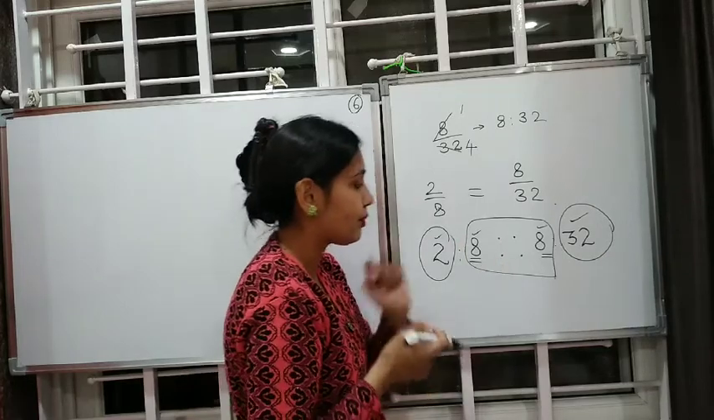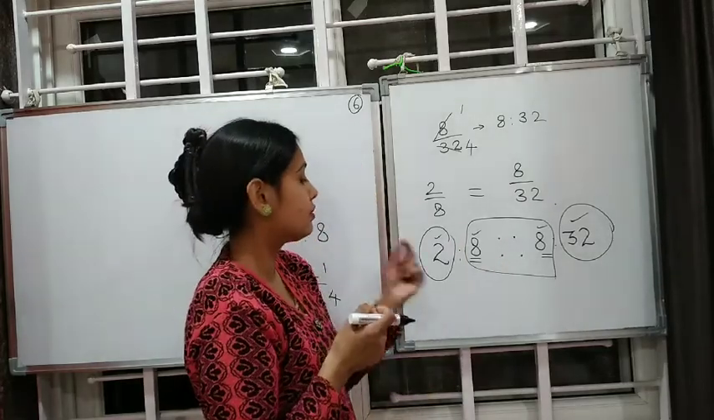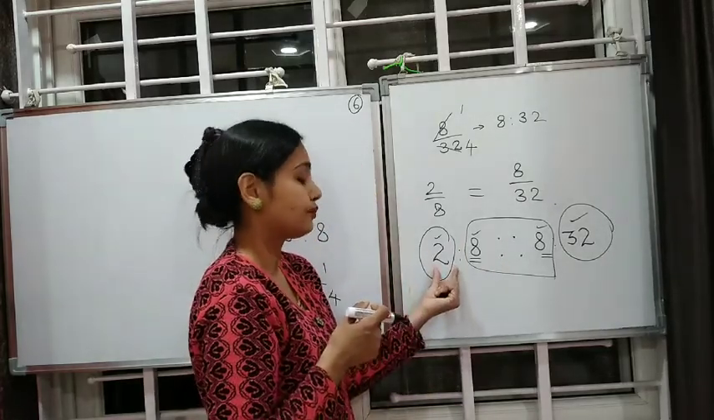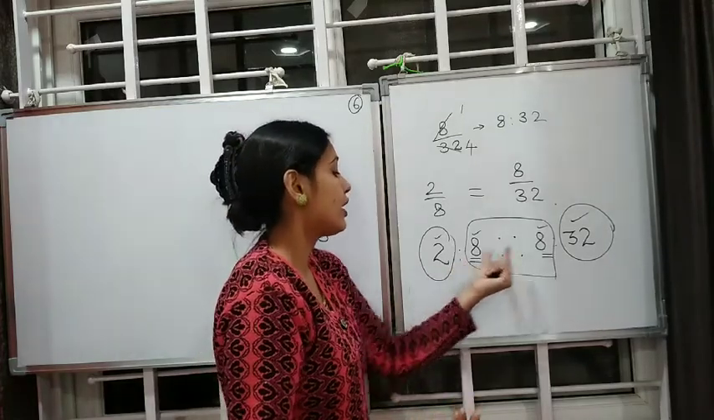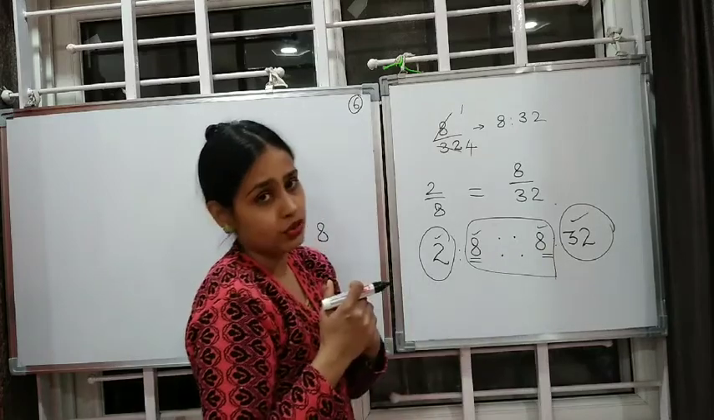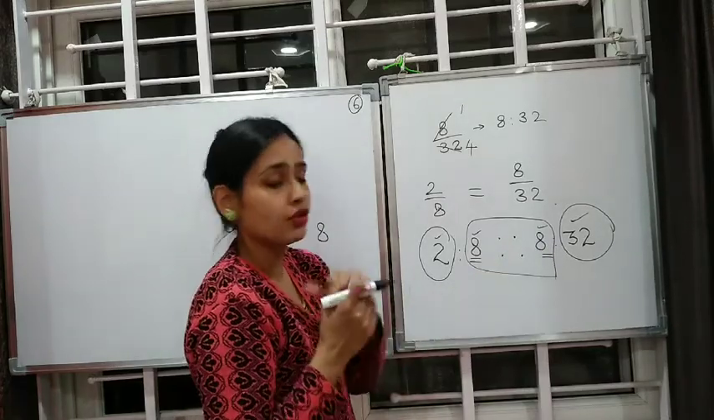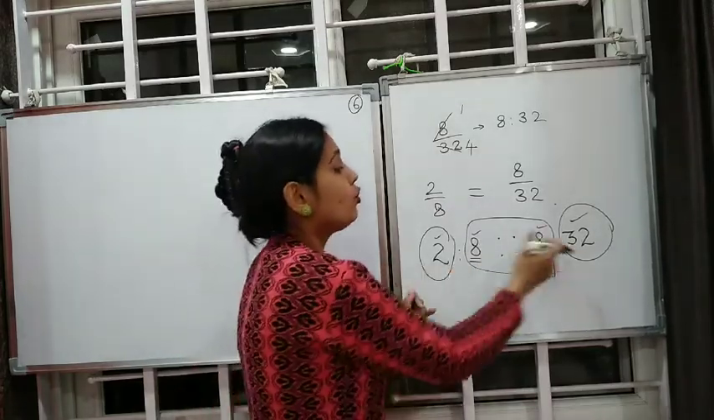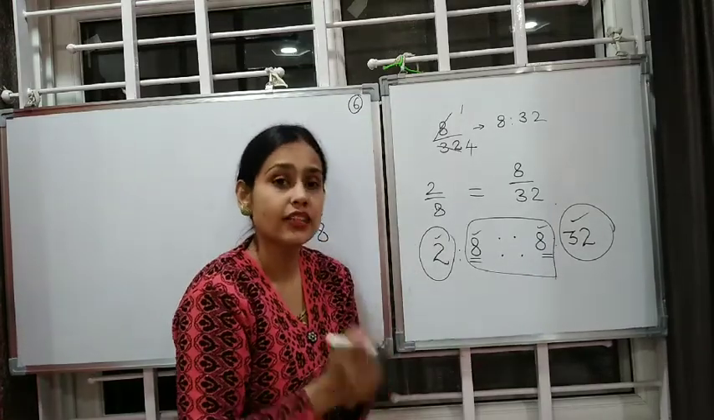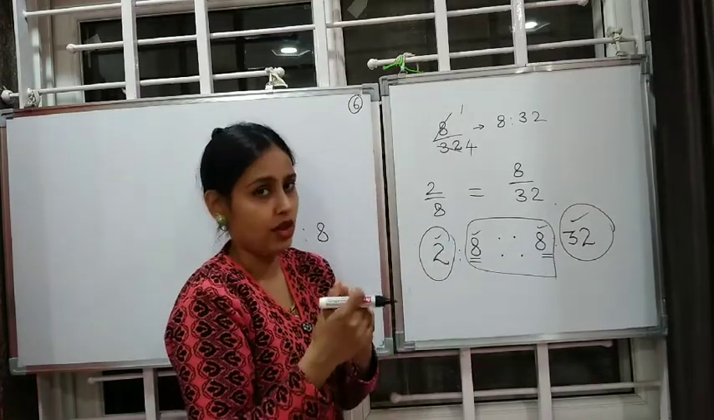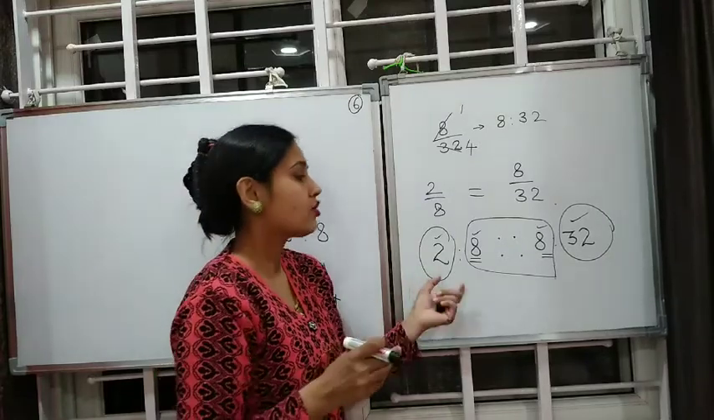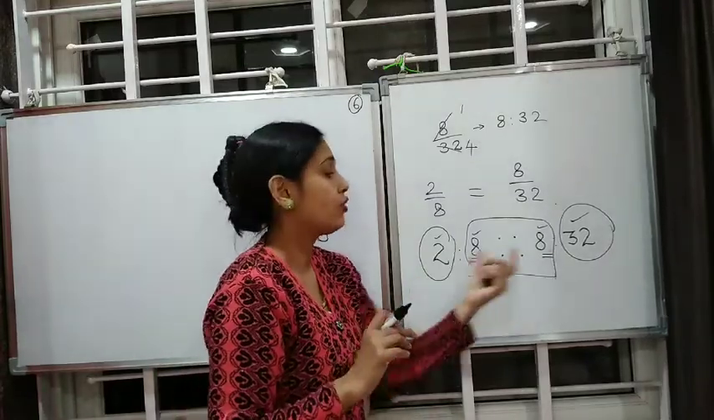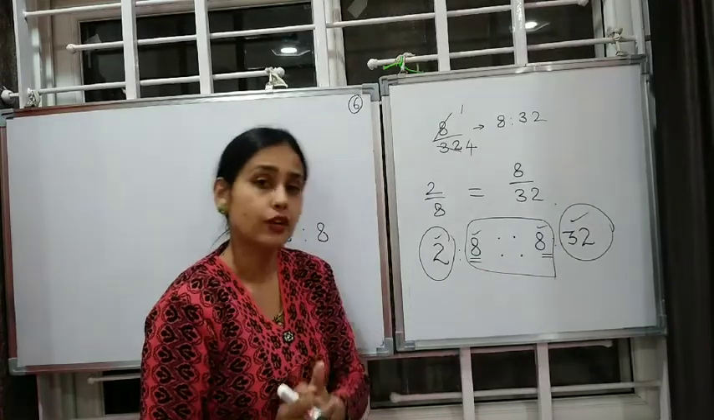So this is all about proportion. This is the symbol of proportion. And how do we read the numbers? We read the numbers in proportion as 2:8 as 8:32. And how is proportion formed? When two ratios are said to be equal or are same, then in such case the two ratios are in proportion.